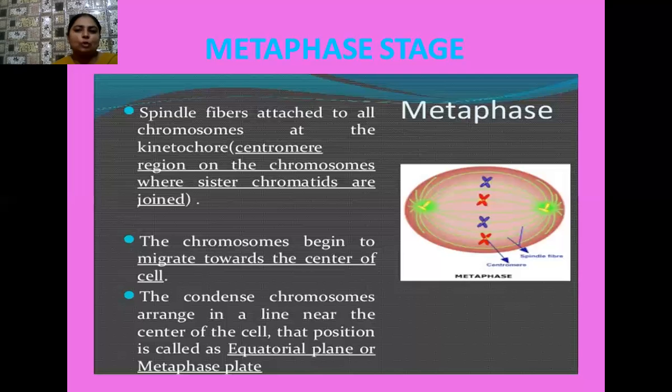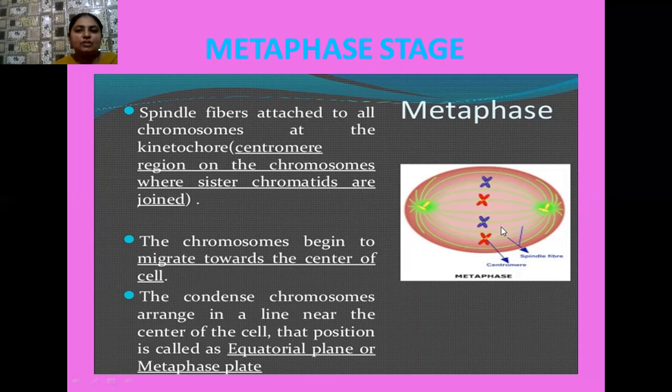now come from both the poles to the central position and arrange themselves there. These chromosomes attach themselves to the spindle fibers with the help of their kinetochores, which are actually the disc-shaped structures that cover the centromere of the chromosome.